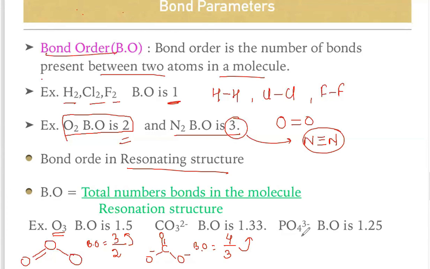So 4 by 3 is 1.33. Next one is phosphate. Phosphate is P double bond O, with O minus, O minus, and O minus. How many bonds are there? 1, 2, 3, 4, 5. There are 5 bonds, divided by how many resonating structures are possible? See, there is a double bond, right? This double bond can be represented here, here, here, and here, giving one structure each time. So it will be 4. So 5 by 4 is 1.25.